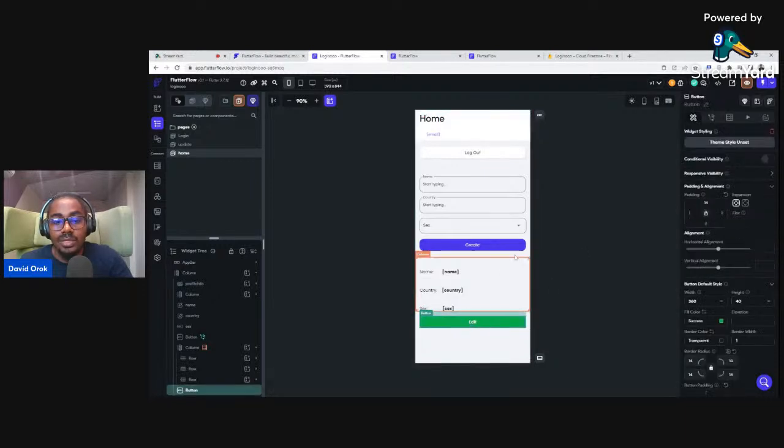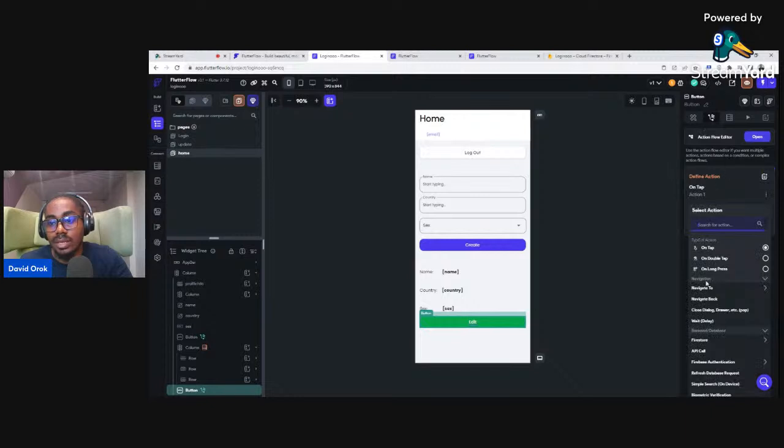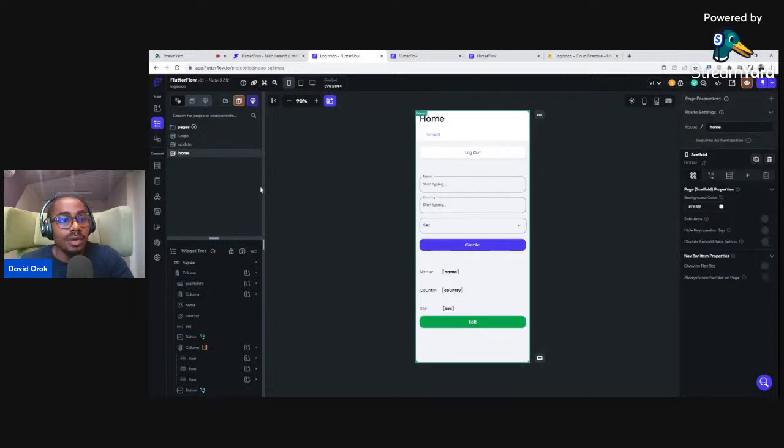I will click on this. I want it to redirect. When the user clicks on this, it should take the user to the update screen. So I'll come to action, then click to add an action, and I'll go to navigate to update. Good. And then I can make the transition slide up. Okay, so this is it. Very good. All right, so we'll come to the update screen, and